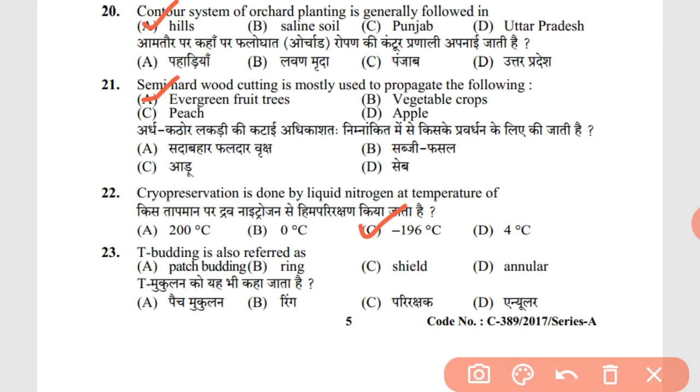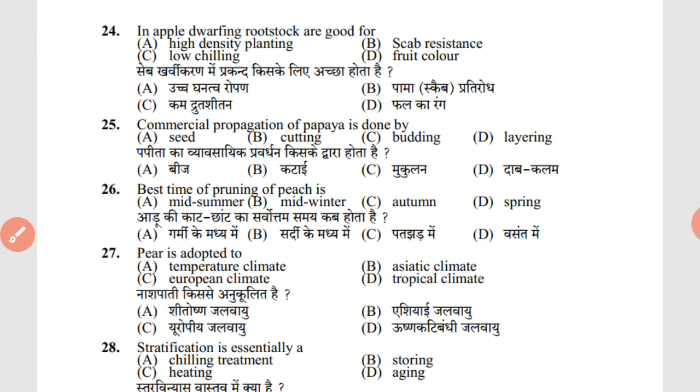T-budding is also referred to as shield budding. 24th question. In apple, dwarfing rootstocks are good for high density planting. For spacing to be reduced, in high density planting, dwarfing rootstocks are used because the height is reduced and hence they can be planted close to each other.